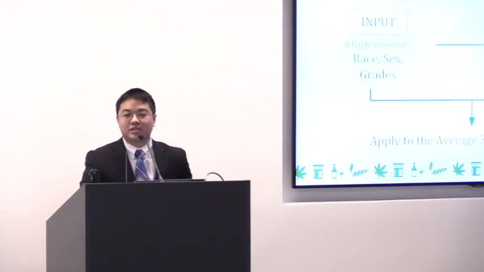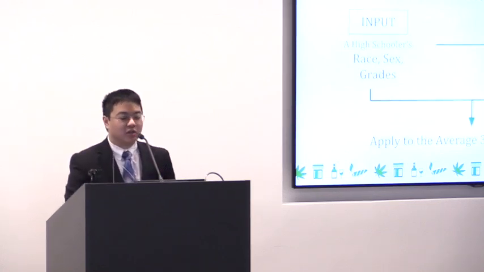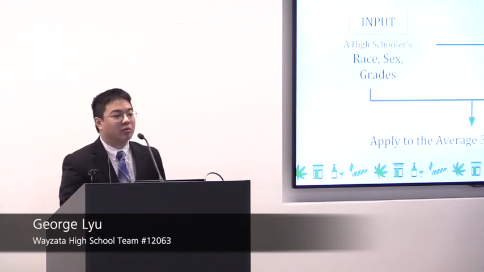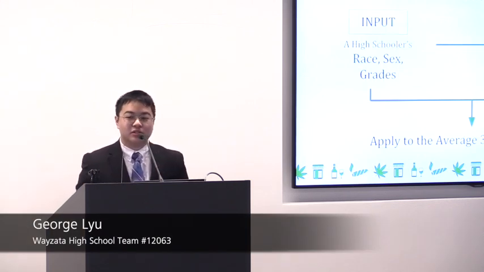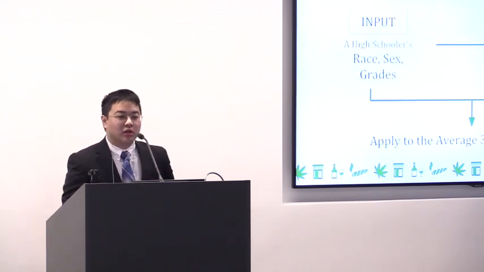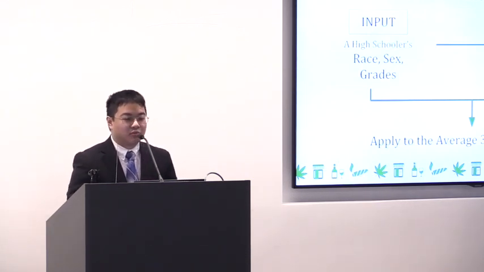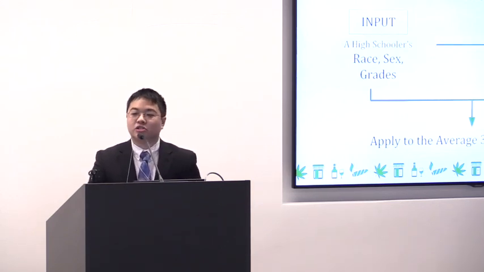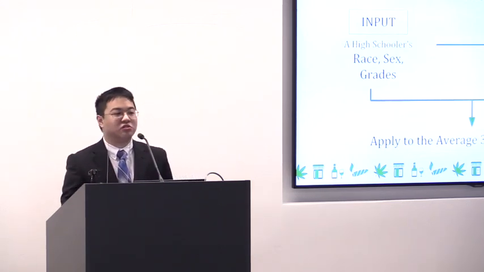So Model 2 asked us to use a high schooler's demographic data, which we interpreted to be race, sex, and grades, and then calculate the probability that that student had used each of 4 given drugs, which are cigarettes, alcohol, unprescribed opioids, and marijuana. Then we apply this model to a class of 300 students to find how many of the students had used each of those 4 drugs.